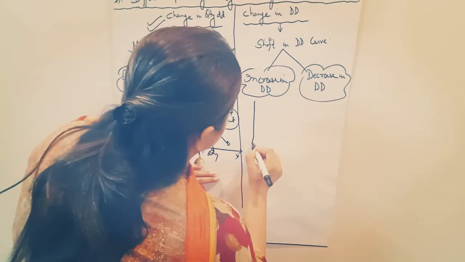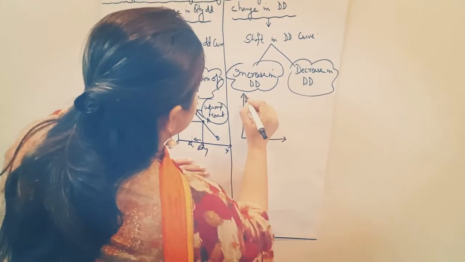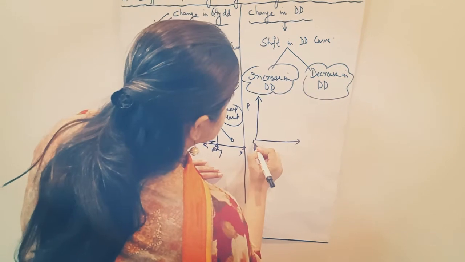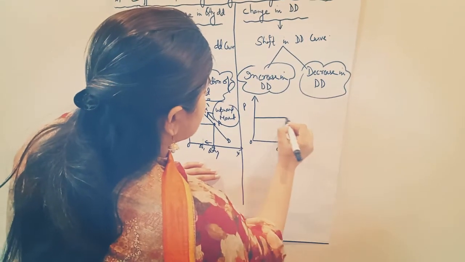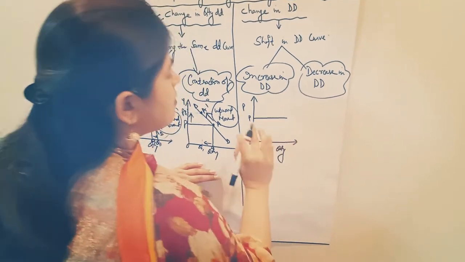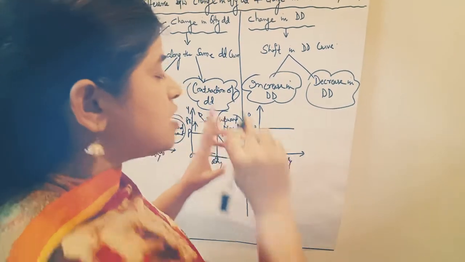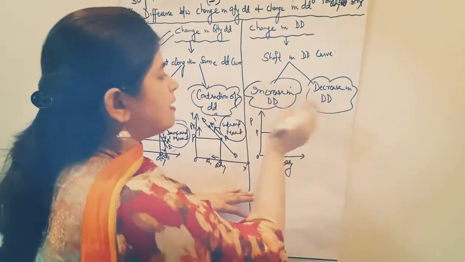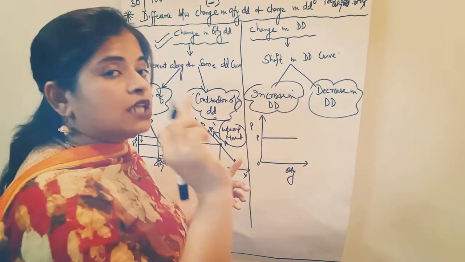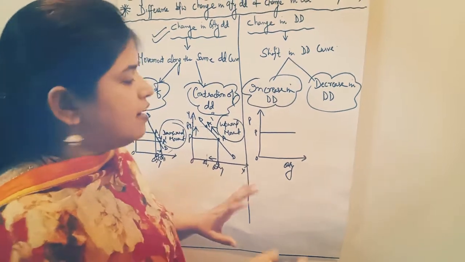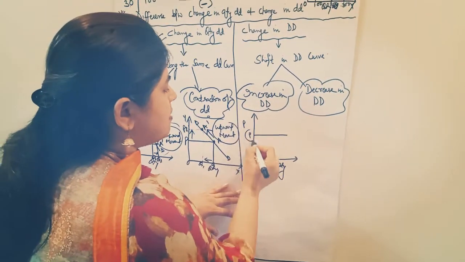So write down here, take out P. P refers to price, this is the O. This one is the quantity. We are taking price remain constant, that is the P. There will be no change in the price of the commodity because in the case of shift in demand, increase in demand and decrease in demand will be affected by other factors. Other factors will affect here. That is why price remains constant.